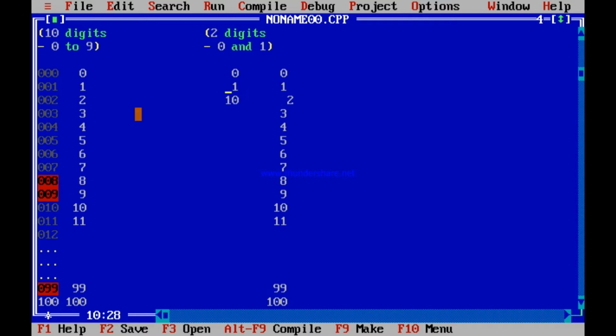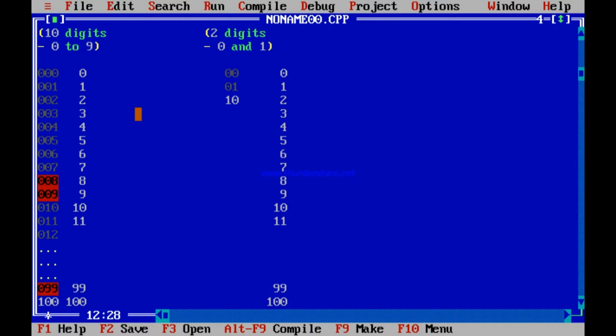Because you can only have 2 digits. This was basically 0 0. This was 0 1. So after 0 1, if 2 is not allowed as a number, only zeros and ones are allowed, then after 0 1, what can come? 1 0 can come. Because in this position you have used a 1, so you cannot increase this position anymore. You cannot write 2 over here because only 2 digits are there. What to do? Only possibility is increase this position. So 2 in binary is represented as 1 0.